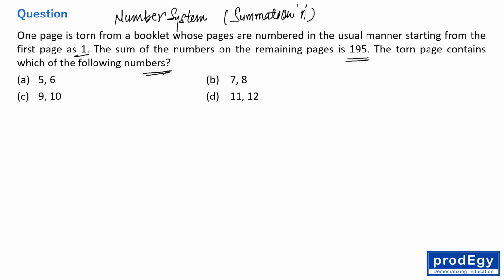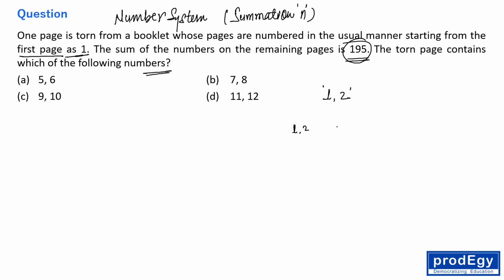See everyone, you just see this number 195, right? So in the booklet, what happens? The first page is numbered as 1, 2, right?